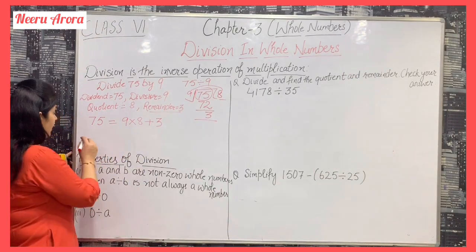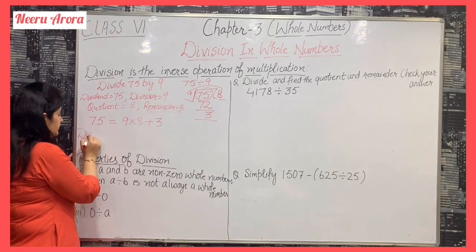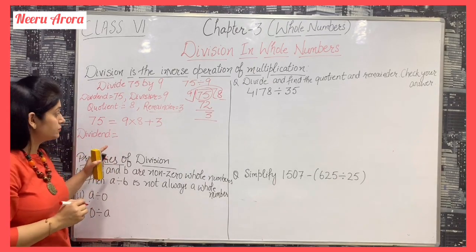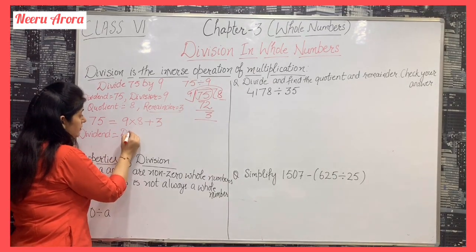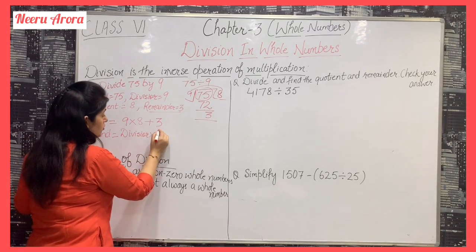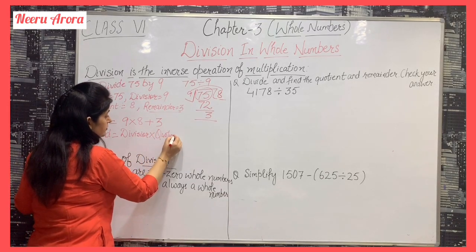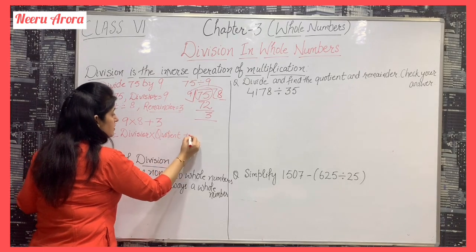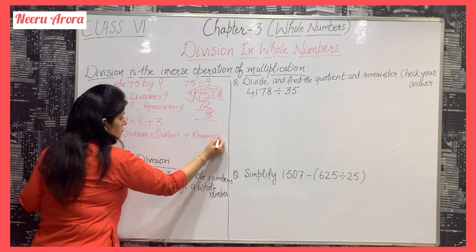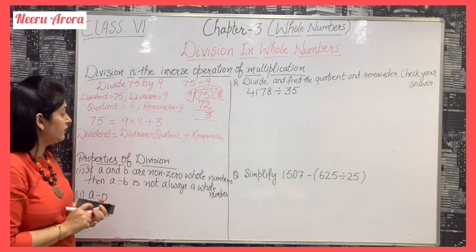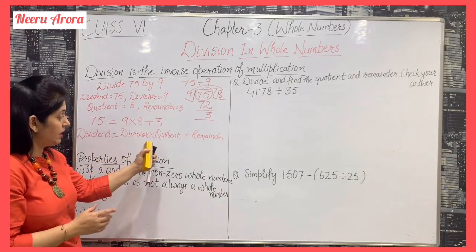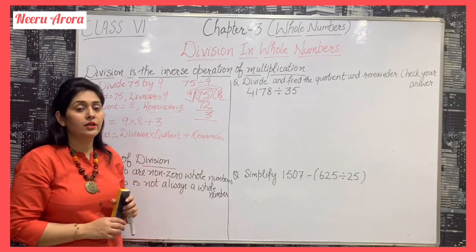So we can say that dividend is equal to divisor multiplied by quotient plus remainder.